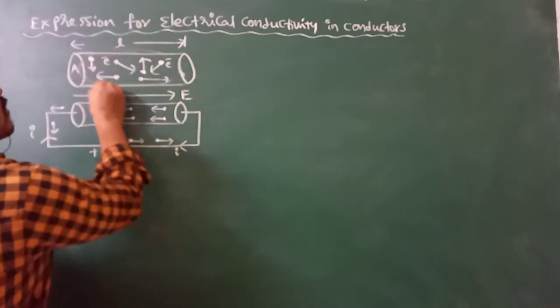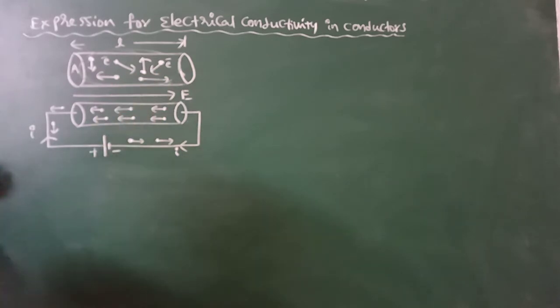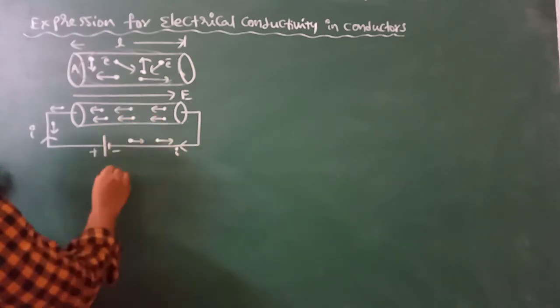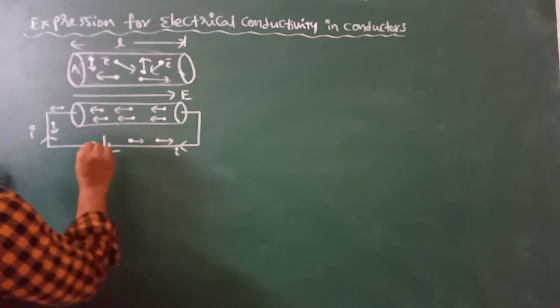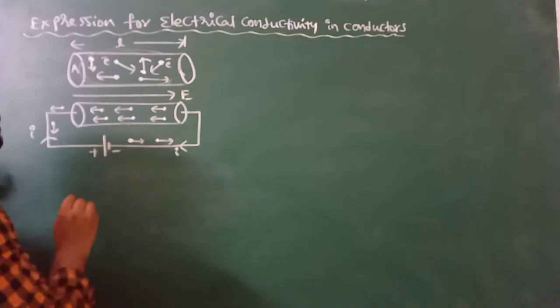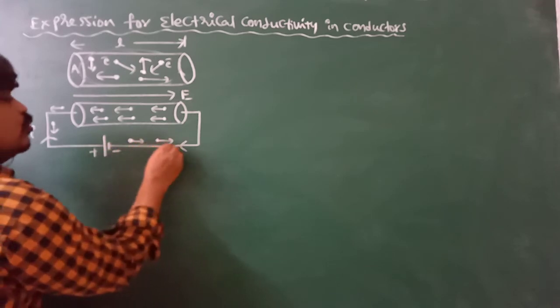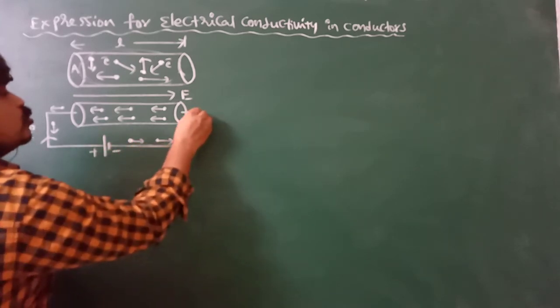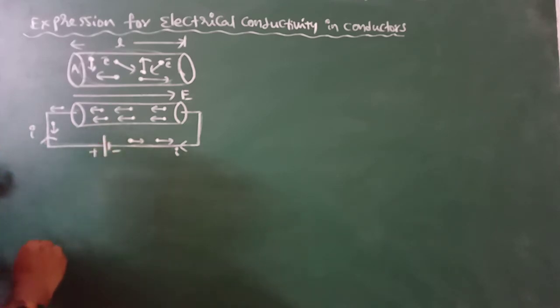See how the electrons move randomly in the absence of an electric field. When we apply the external electric field, what happens? The negative electrode pushes the electrons, which move through the conductor and reach the positive terminal of the battery.